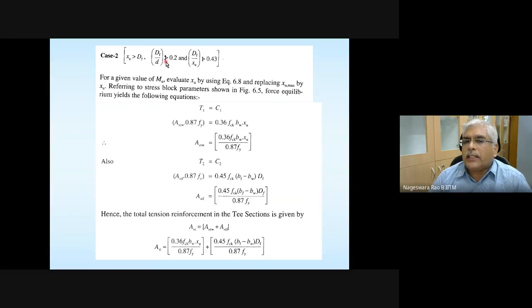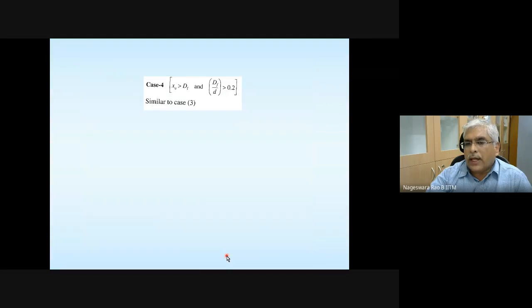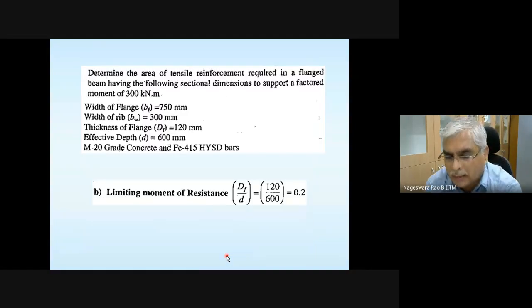Suppose these conditions are violated, then wherever capital DF is there, replace it with YF and calculate the area of steel. So that is what is shown here. Any questions? No questions? So let's see some examples, then you will understand better.